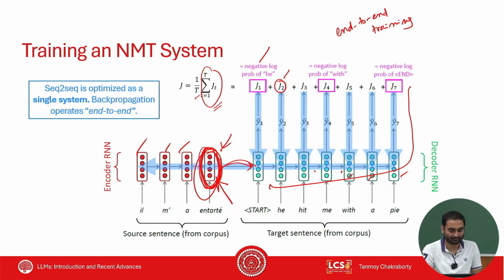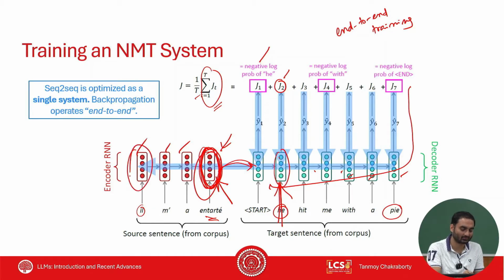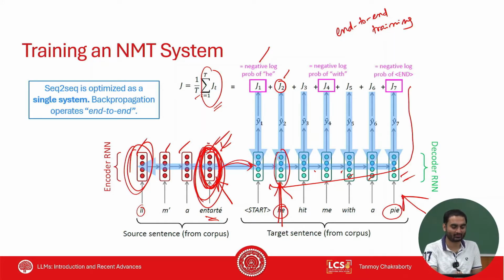But think about it very carefully. The word he corresponds to the word il. The word pi corresponds to the word this, right? But at this stage, this hidden state has no access to the first hidden state of the encoder. So due to the vanishing gradient problem and other problems like over-smoothing, this hidden state will essentially forget about the first hidden state, right? And when you come here, this one will completely forget about that one.